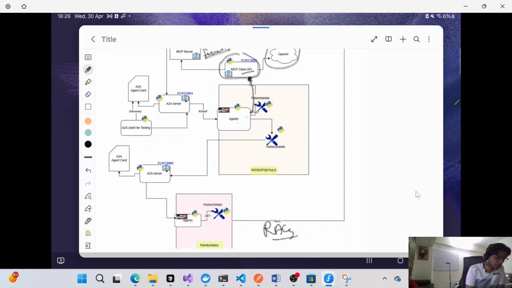So this agent, once it gets all this information related to patients, will call the second agent through the MCP server. Here we have another MCP server which is basically invoking these agents, right? And these agents will perform some RAG operations to get that information from another database, right? And how exactly it will do that is through the agent card.